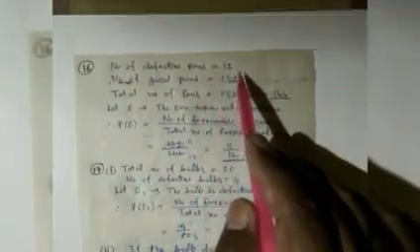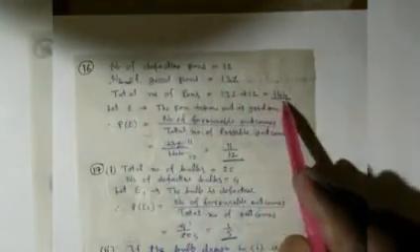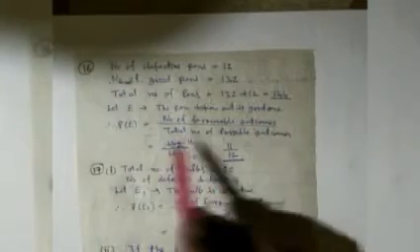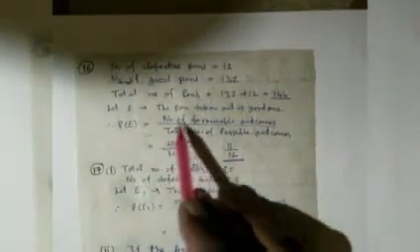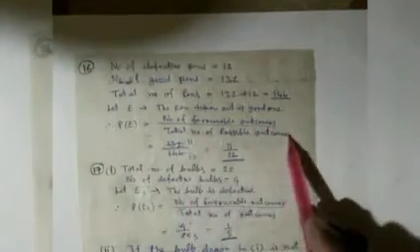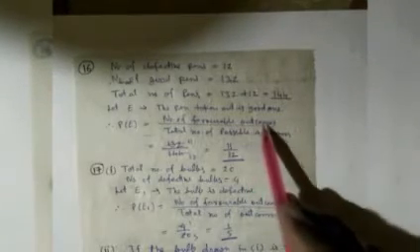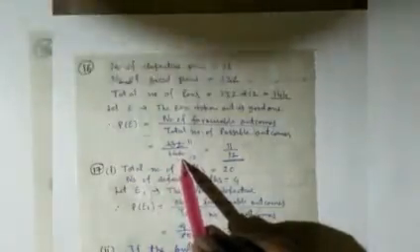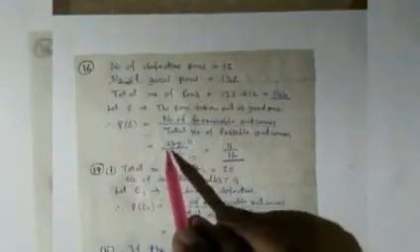Here the number of defective pens is equal to 12 and number of good pens is equal to 132. So total number of pens equals 132 plus 12, that is equal to 144. Let E be the event that the pen taken out is a good one. So the probability P equals number of favorable outcomes divided by total number of possible outcomes. Total number of favorable outcomes will be the number of good pens, that is equal to 132 divided by total 144. On dividing it by 12 you get 11 upon 12.